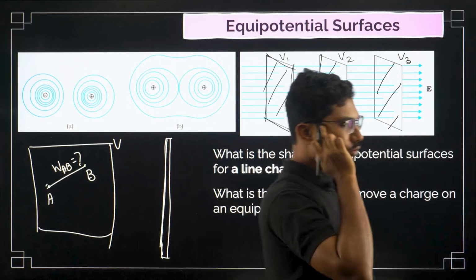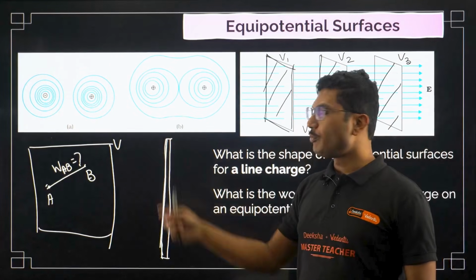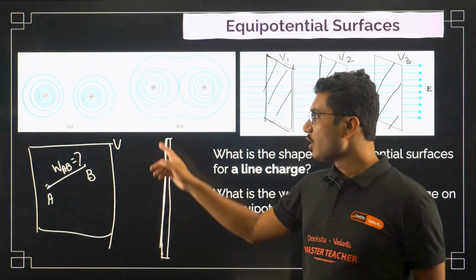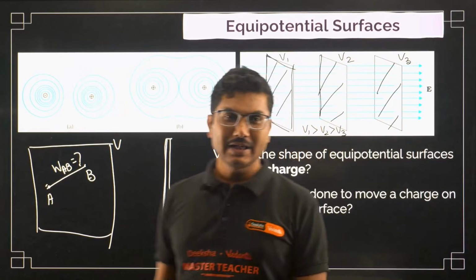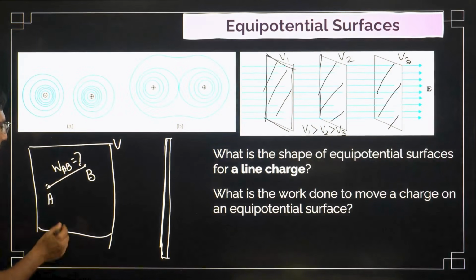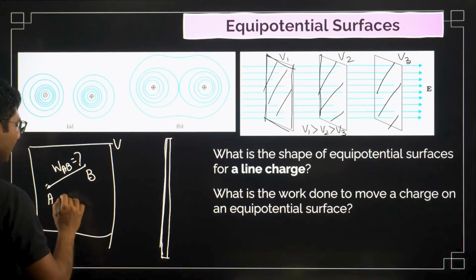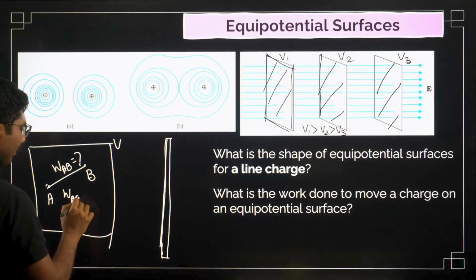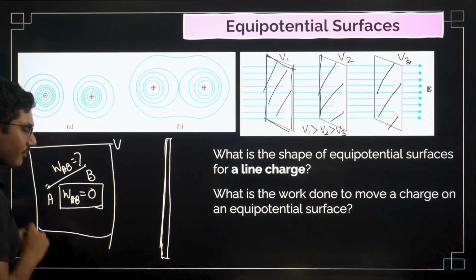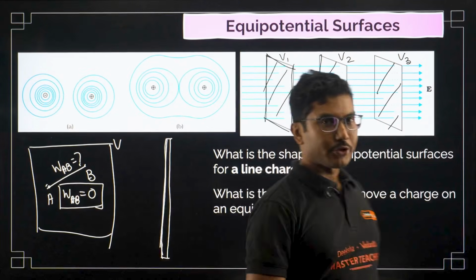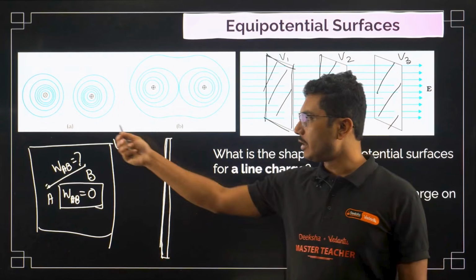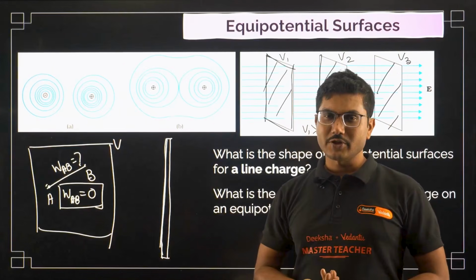Work done is related to potential difference. What is the potential difference in this case? The entire surface has the same potential. Work done in this case will be 0 because the potential difference is 0, that is V minus V equals 0.